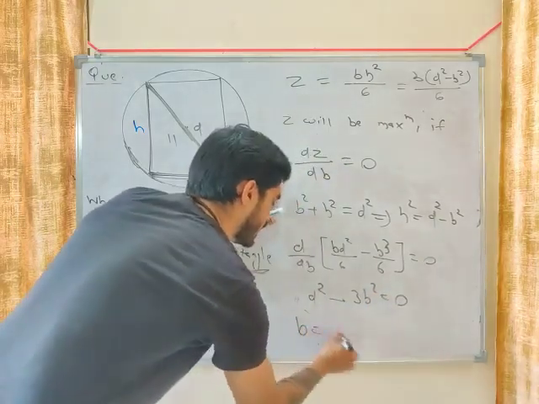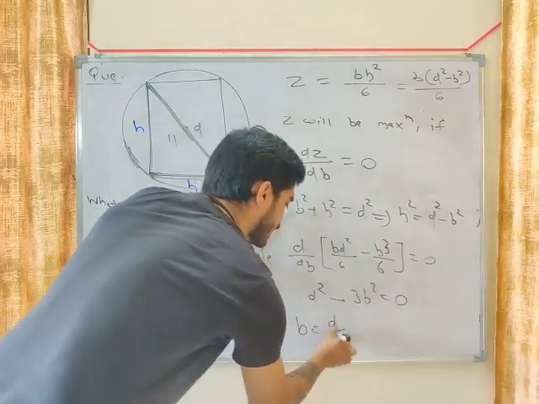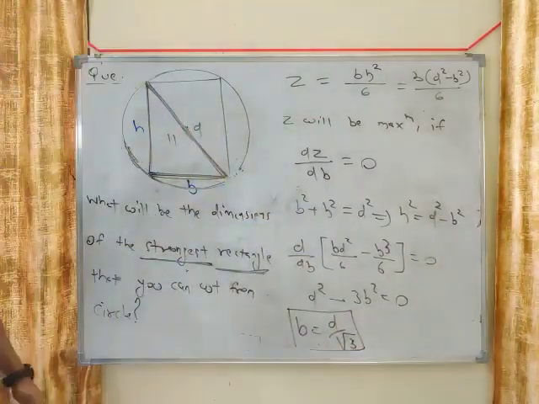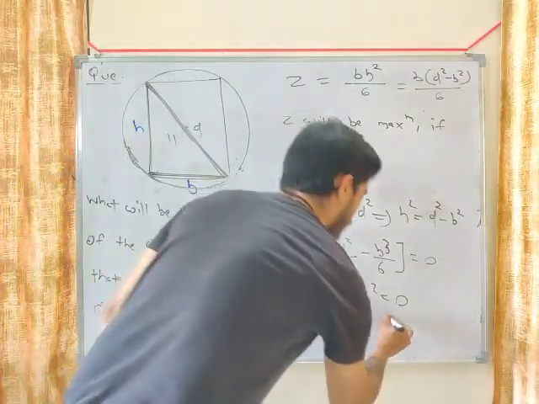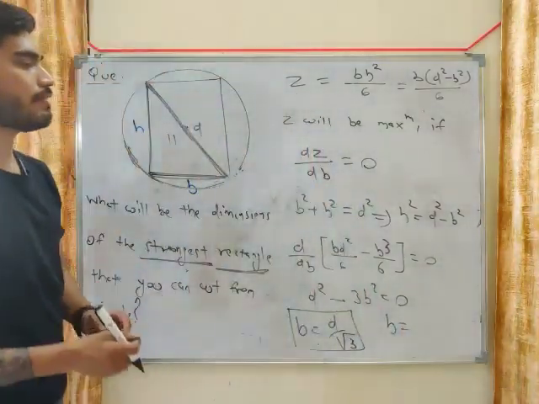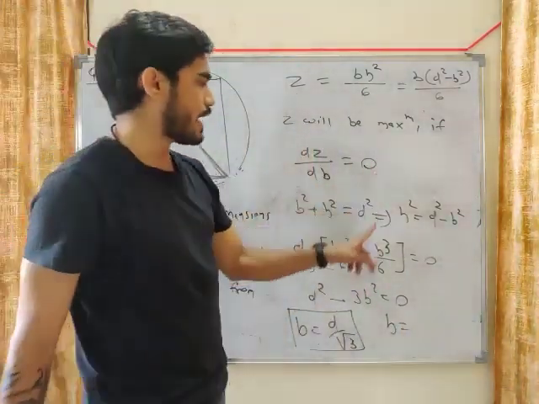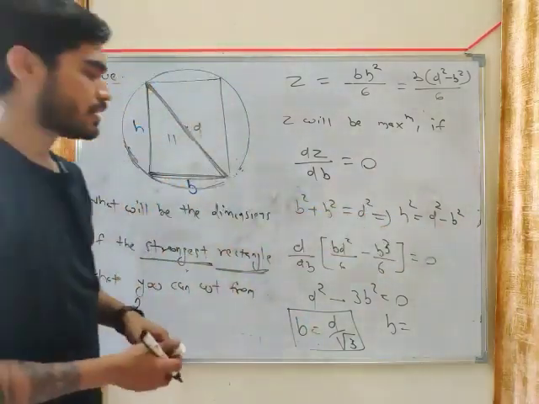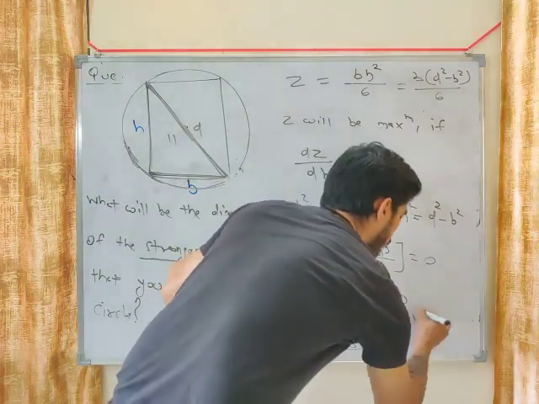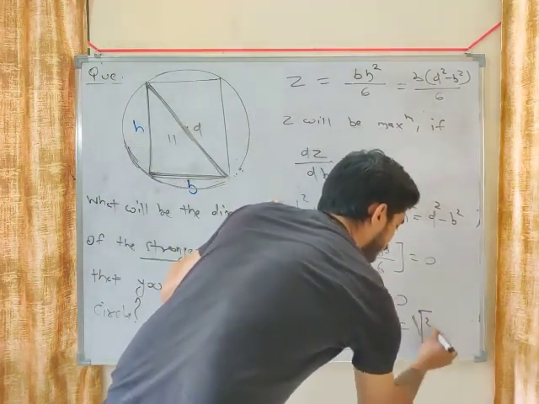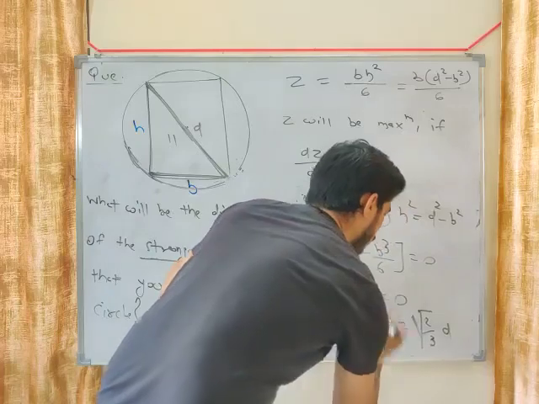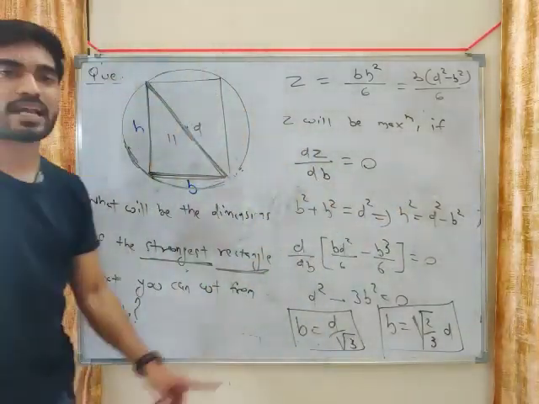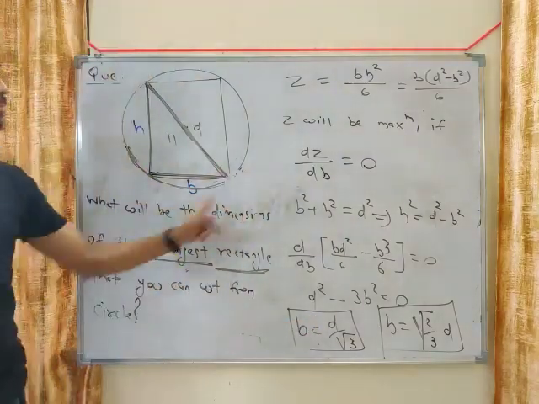So what will be the value of b? The value of b will become d by root 3. And if b is d by root 3, what will be the value of h? Put the value of b in this equation. What will you get? d square minus d square by 3, so 2d square by 3. So h is root 2 by 3 d. These are the dimensions of the strongest rectangle that you can cut from a circle.